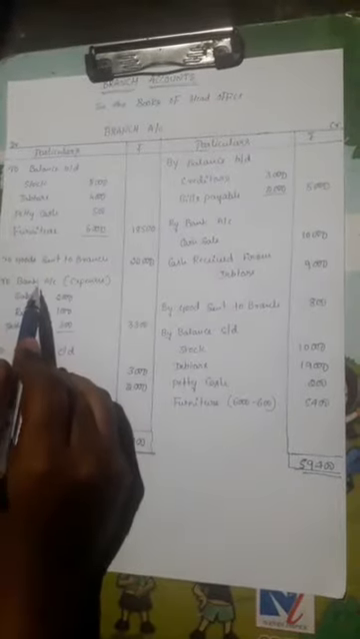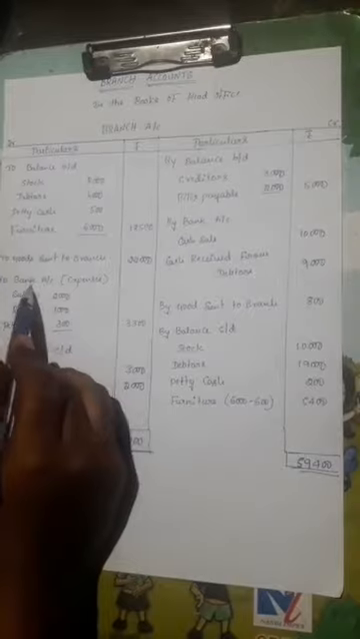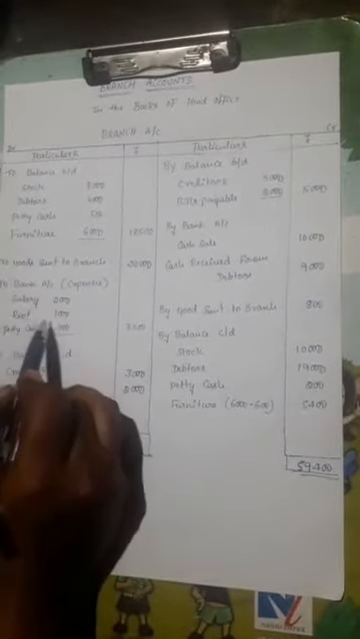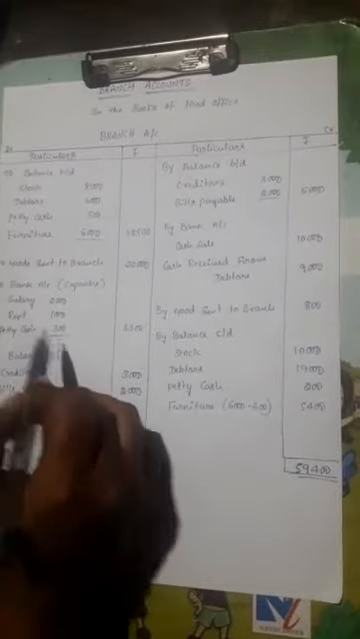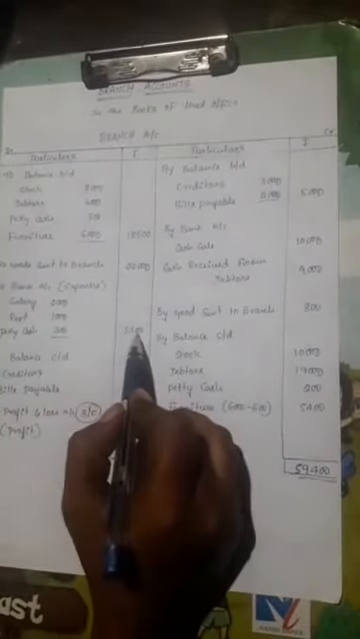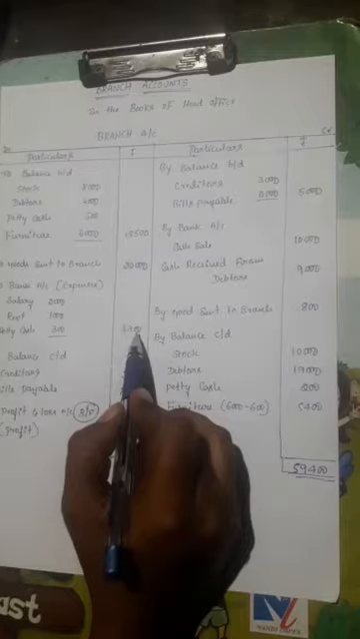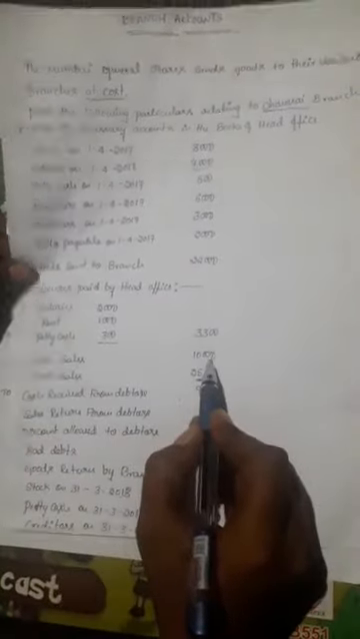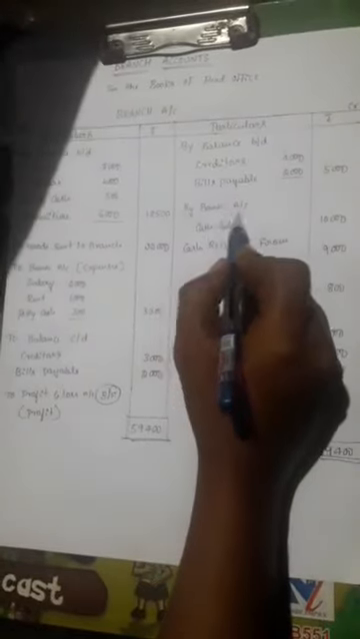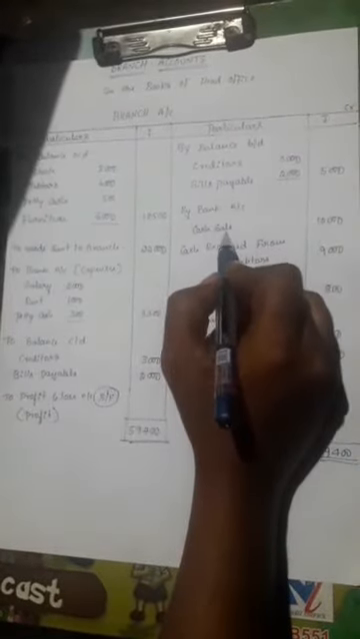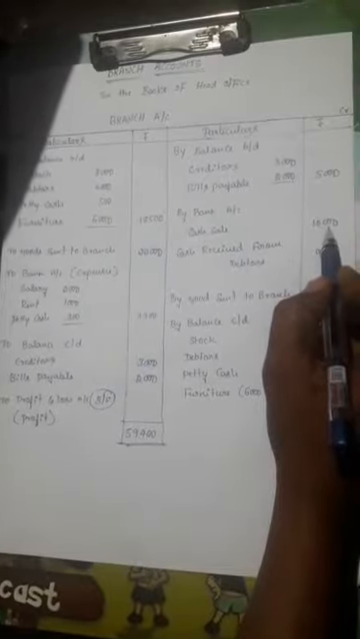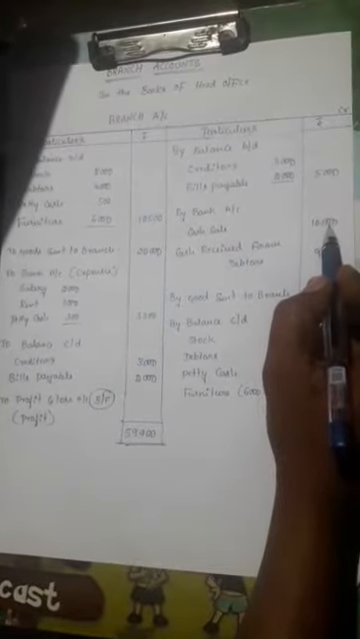It is truly transferred to the bank account. Expenses: salary 2,000, rent 1,000, petty cash 300, totally 3,300, that is an expense to the head office. Next, cash sales rupees 10,000, truly banked. By bank account, cash sales rupees 10,000, that is a revenue of the head office, that's why it is treated on the credit side in branch accounting.